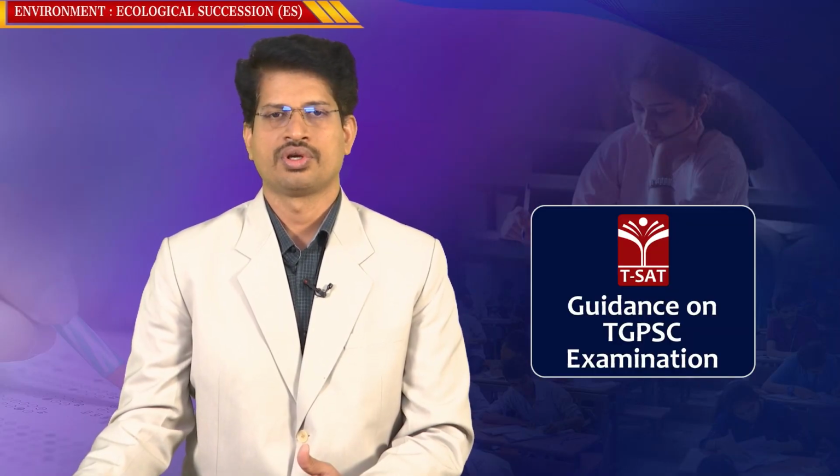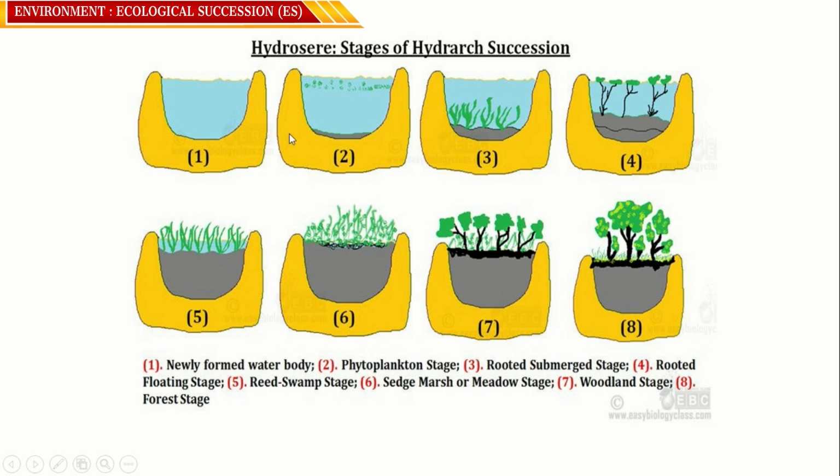See, this happens even in an aquatic ecosystem. When a pond is gradually being filled by sediments, obviously what happens is that the pond gradually, because of the sedimentation, transforms from an aquatic ecosystem to a terrestrial ecosystem.